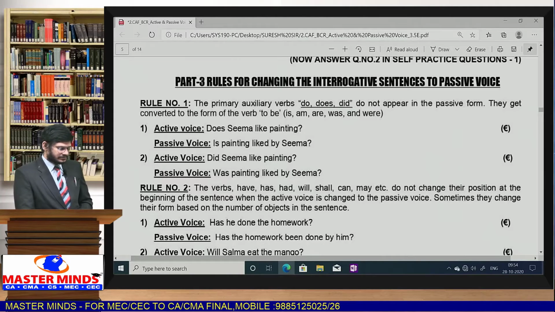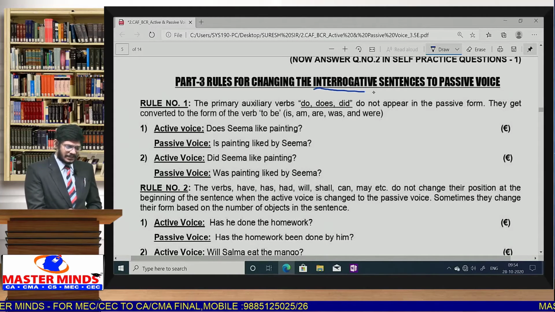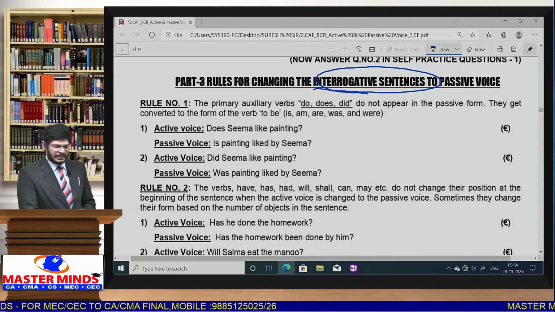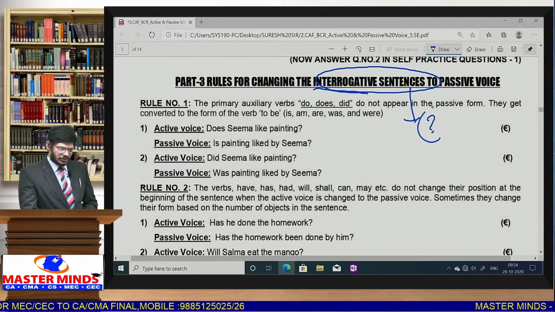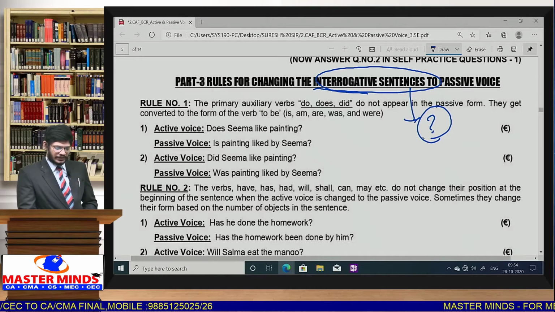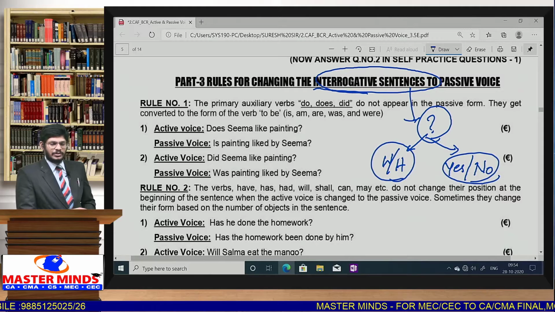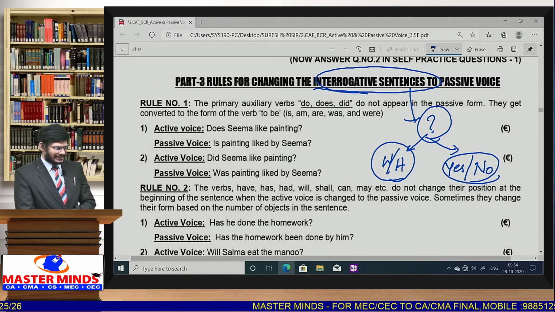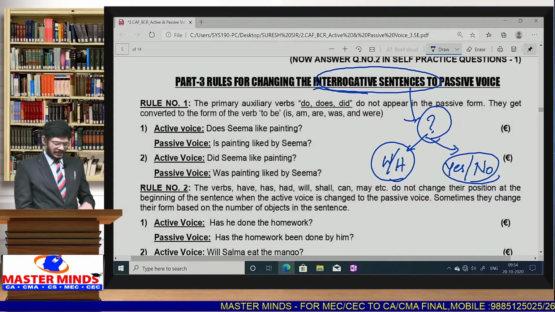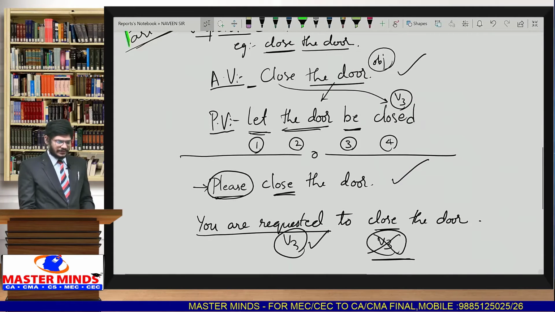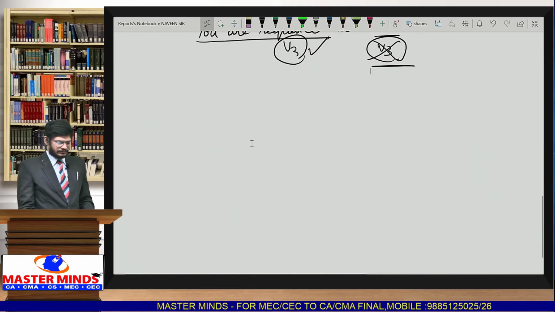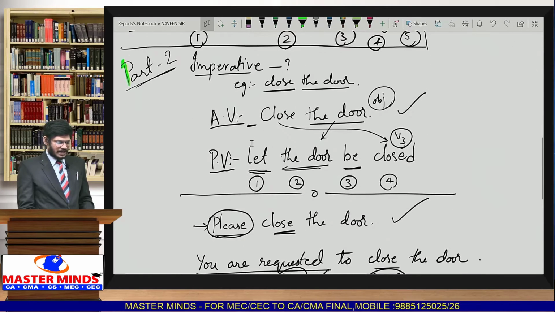Next, part 3. Here, whenever the sentence is given in interrogative form, interrogative means what? Interrogative means question form. There are two types of interrogative sentences. One is with WH and the other one is yes or no type of question. Whenever a WH question or a yes or no type of question is given, how to answer? Let us see. I will explain on the white screen once again, so that it will be easy for you. Just now we saw this part 2.